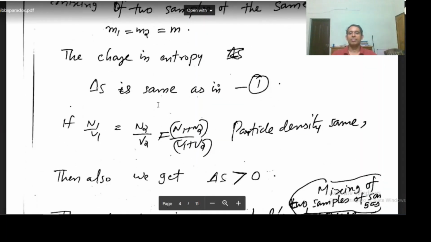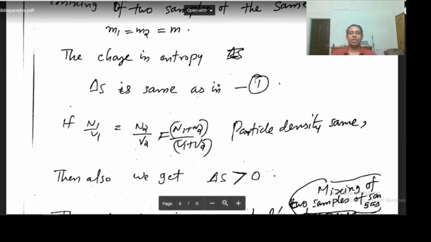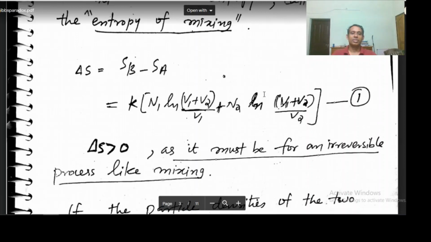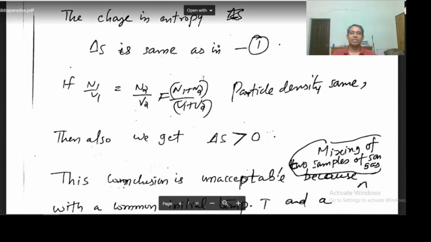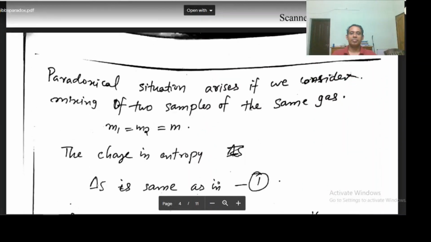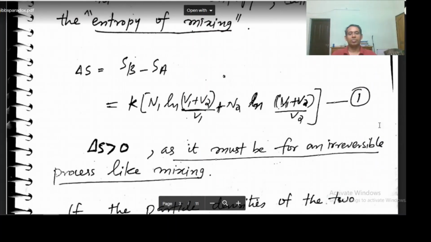Let's see. Here the change in entropy will be given by the same equation 1. The same equation, delta S is the same, this is the change in entropy.